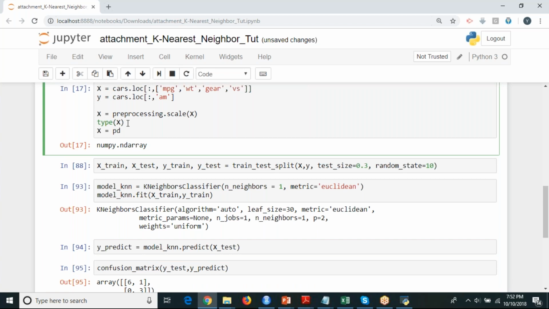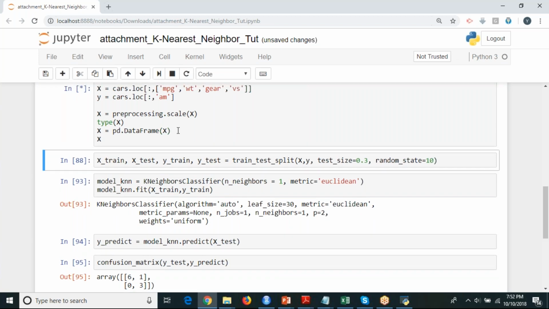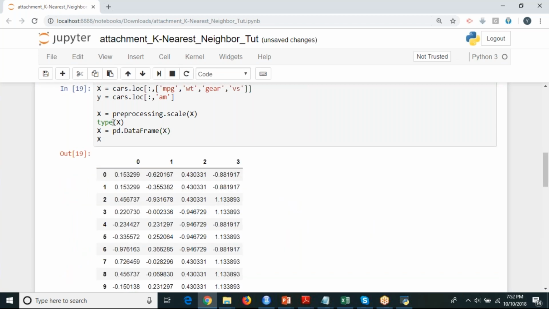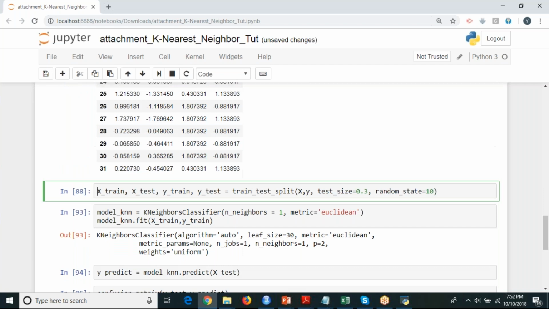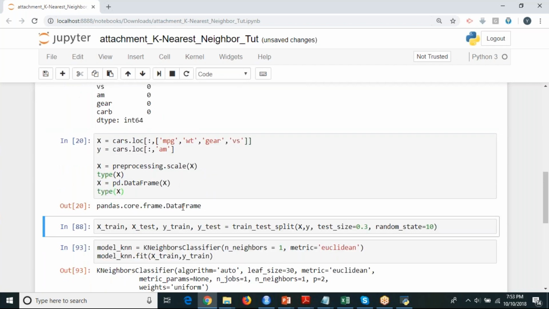What is the function to convert that? Yes, pd.DataFrame. See, when I am writing DataFrame, D and F should be in caps, and I can give it as X. Now if you display X, and if I paste it over here, it is going to show it as a data frame. Earlier it was an n-dimensional array, now it is showing as a data frame.